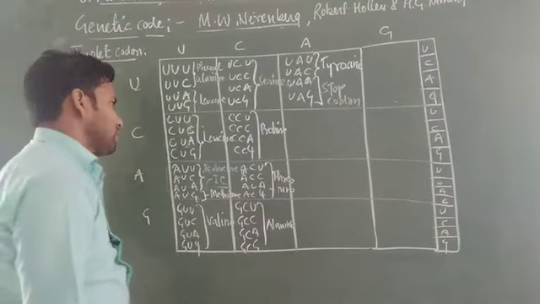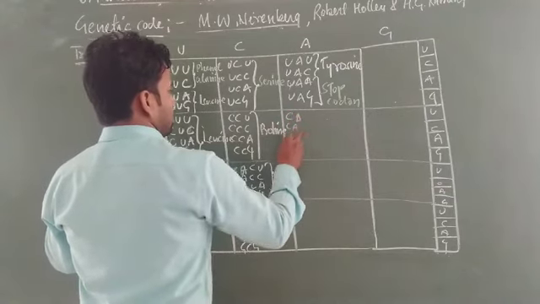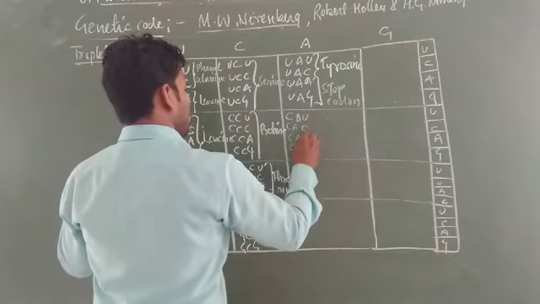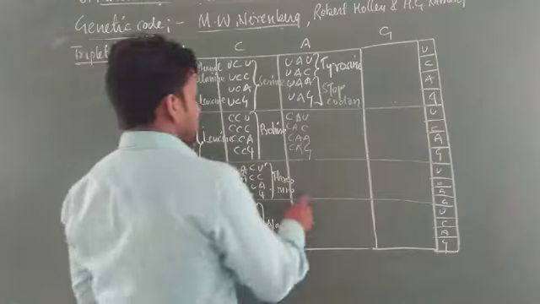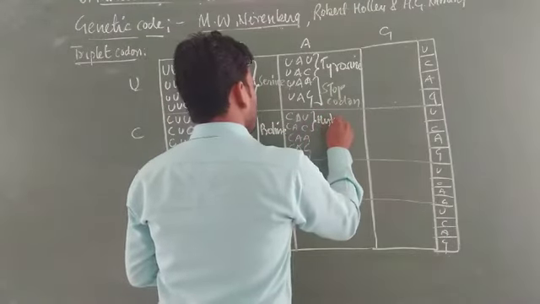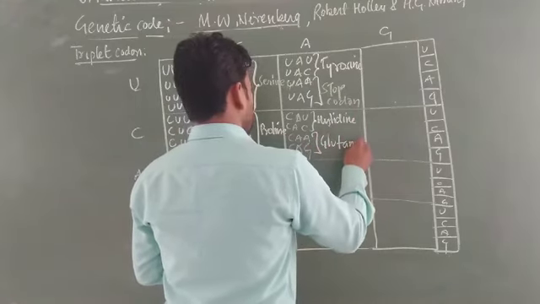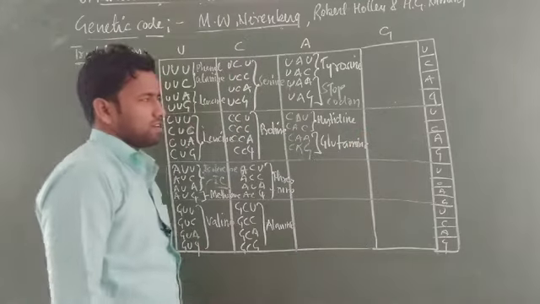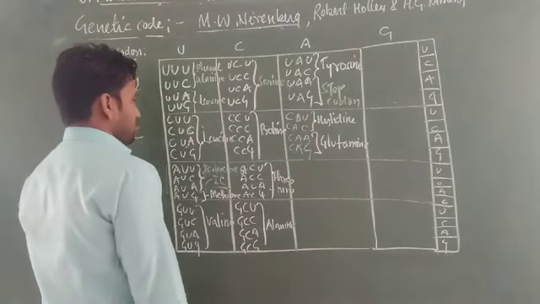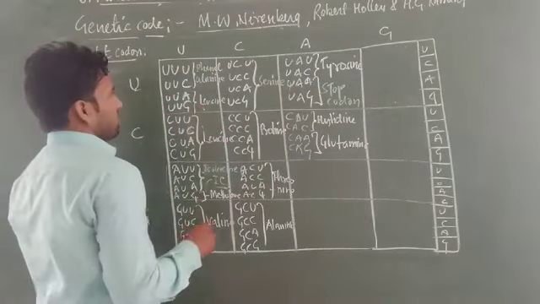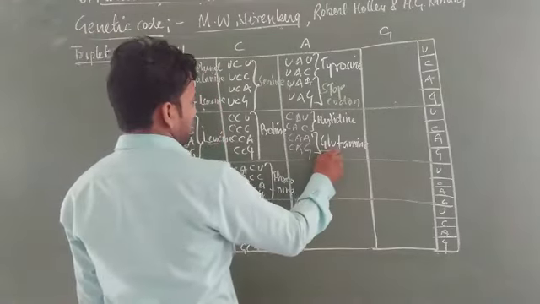Okay, so this one is a stop codon. Now the third one is CAUCAG. Okay, and this also codes histidine and glutamine. Students, here one point you must remember: I am giving the full name of the amino acid, but generally a short form is also used, like phenylalanine, PHE, leucine, LEU, glutamine, GLN,